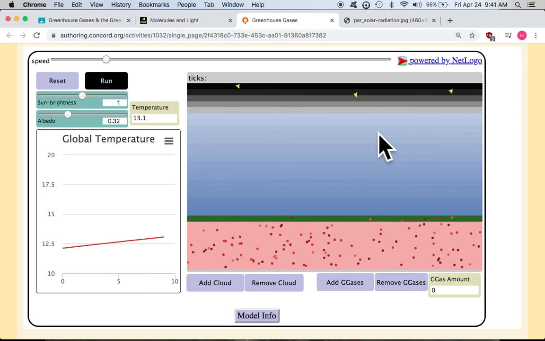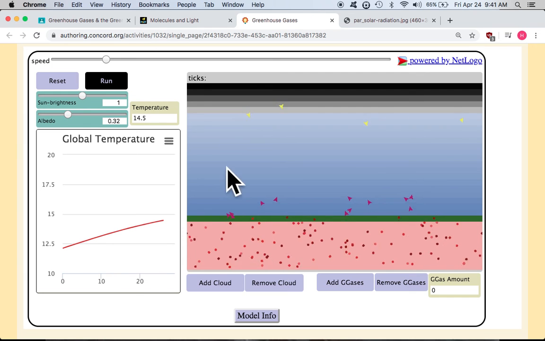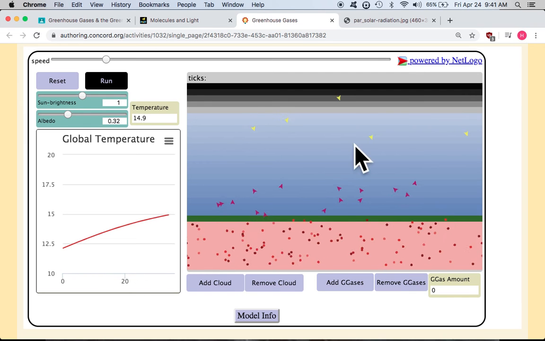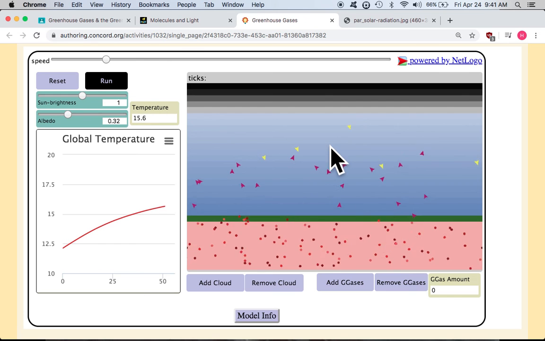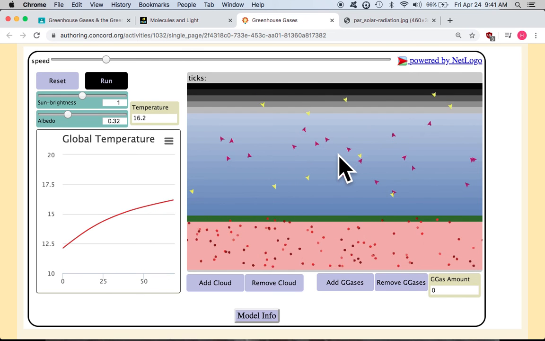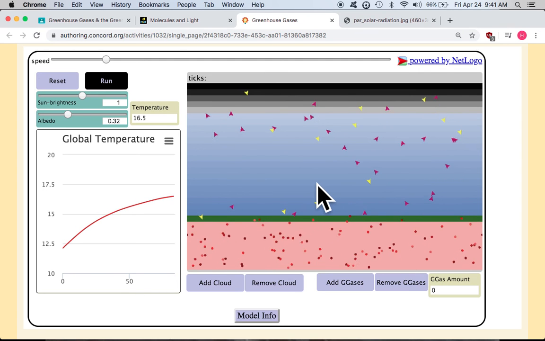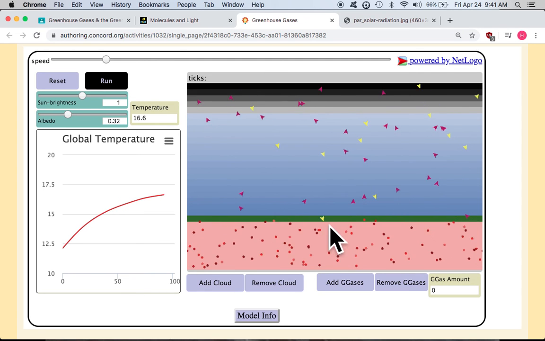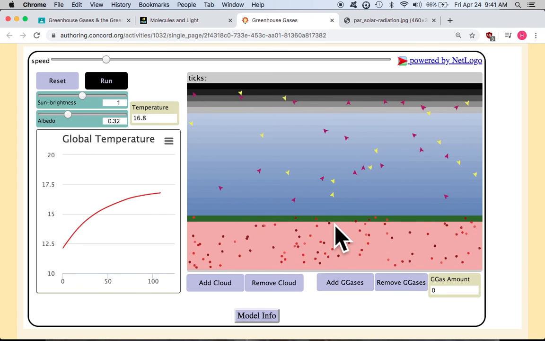So what's going to happen is this is visible light coming in, and I got this slowed down a little bit. This is infrared light. The ground is warm. Warm things give off infrared light. Infrared light is going up. Visible light's coming down from the sun. Most of the output of the sun is visible light. So some things can happen with the visible light: sometimes the visible light just gets reflected.